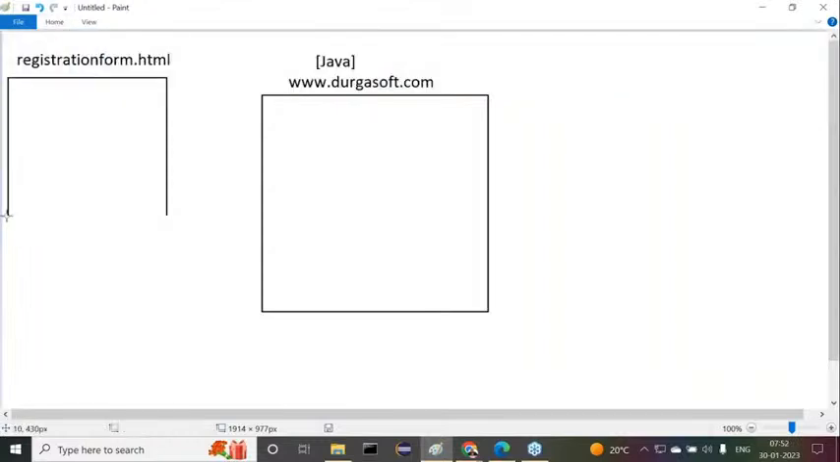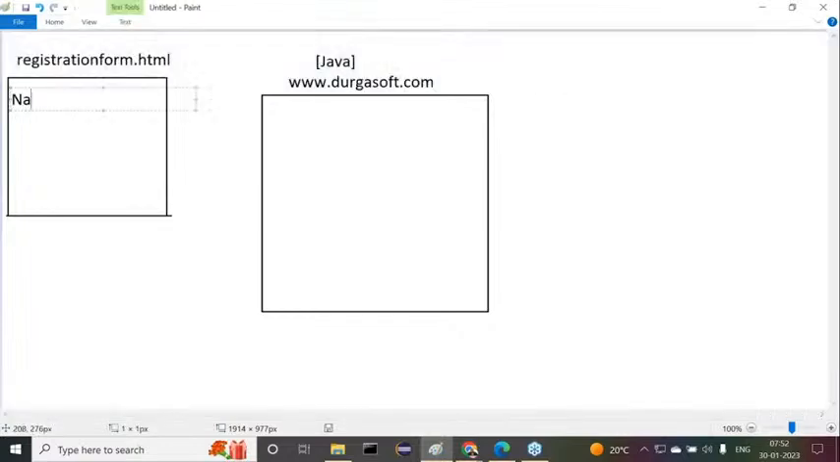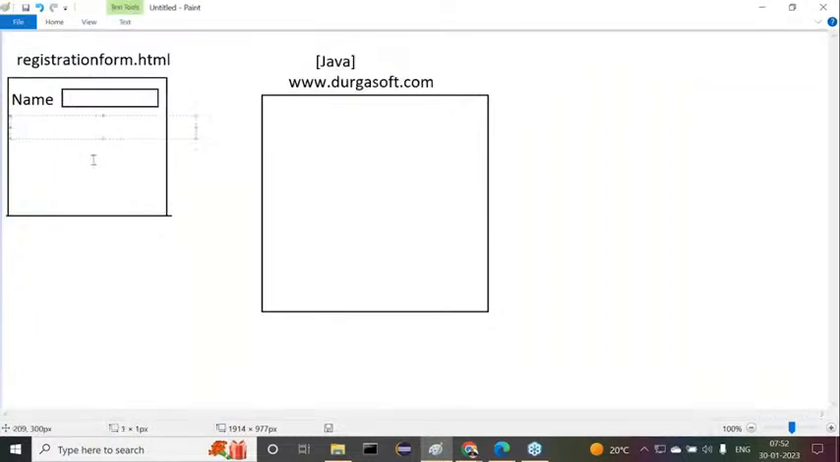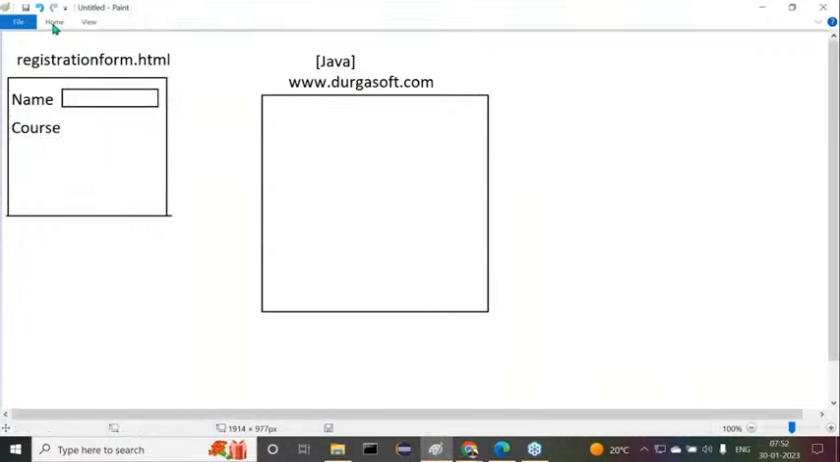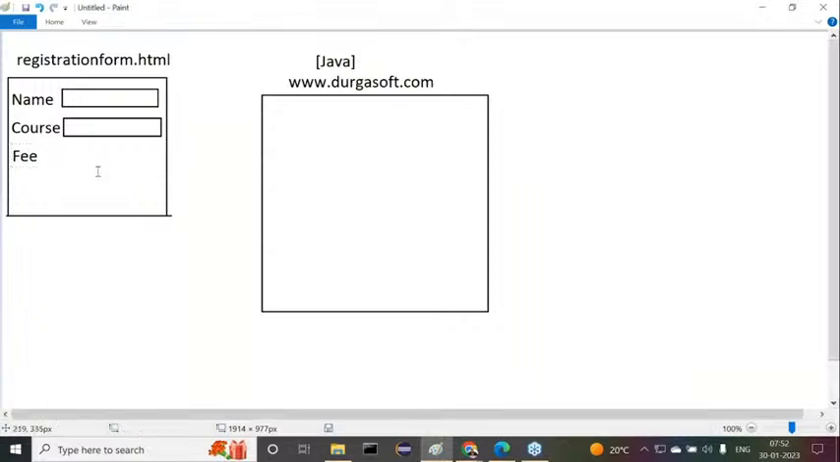As simple as possible, I want to provide some simple fields. Try to understand this. First of all, name of the student. That's enough. Next one is course. What course we want to take. Then after that, when we select the course, automatically the fee is going to be selected. Then after that,